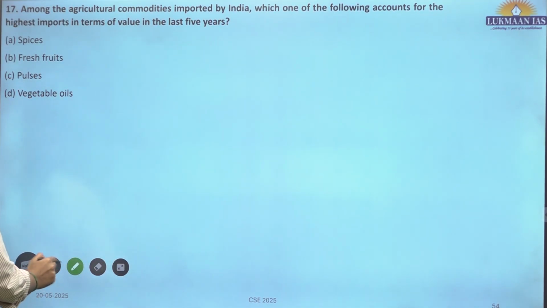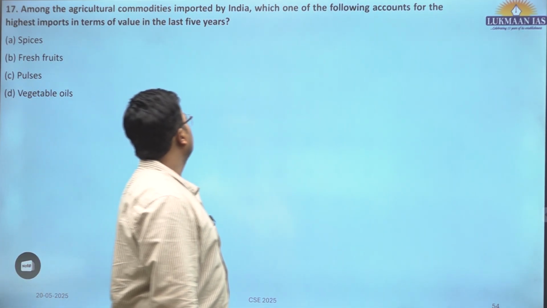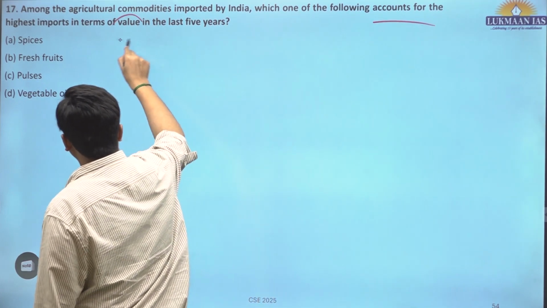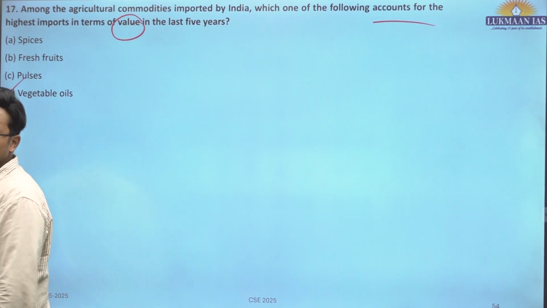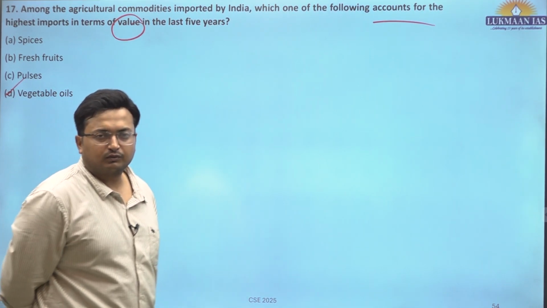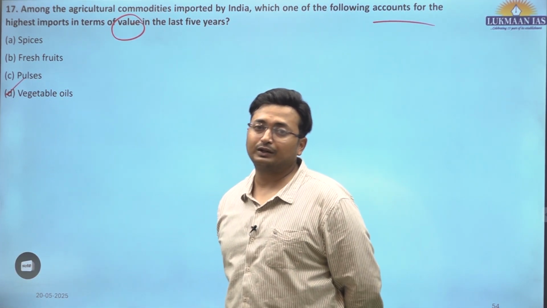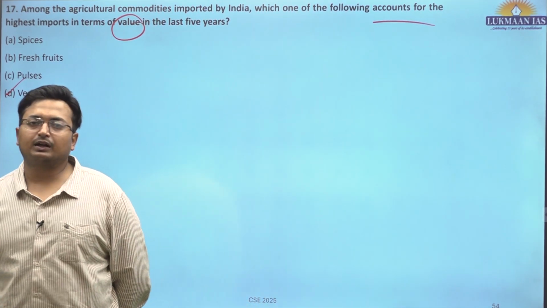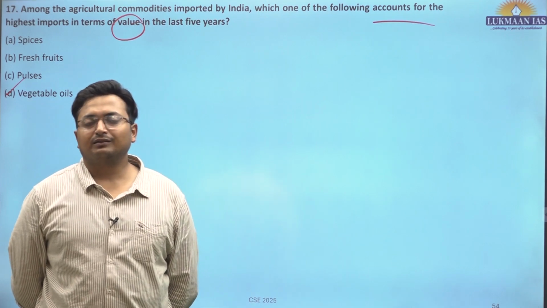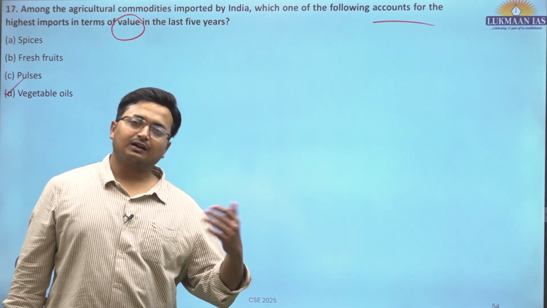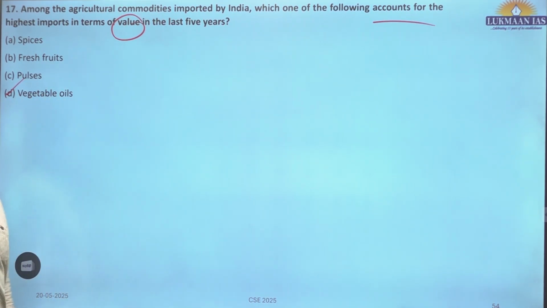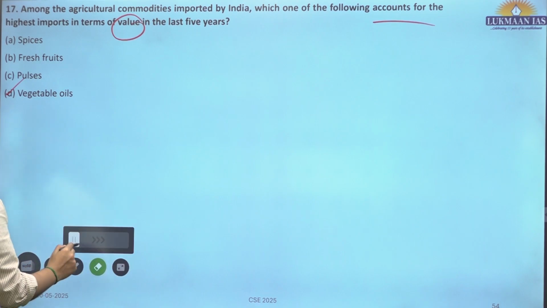Question 17 says that amongst the agricultural commodities imported by India, which of the following accounts for the highest import in terms of value? It is vegetable oil. India is one of the largest importers of crude oil as well as edible oil. That is why the National Mission on Edible Oil has been launched, so that India's oilseed production is increased and India becomes self-sufficient in oilseed and edible oil production. So D is the correct answer for question number 17.